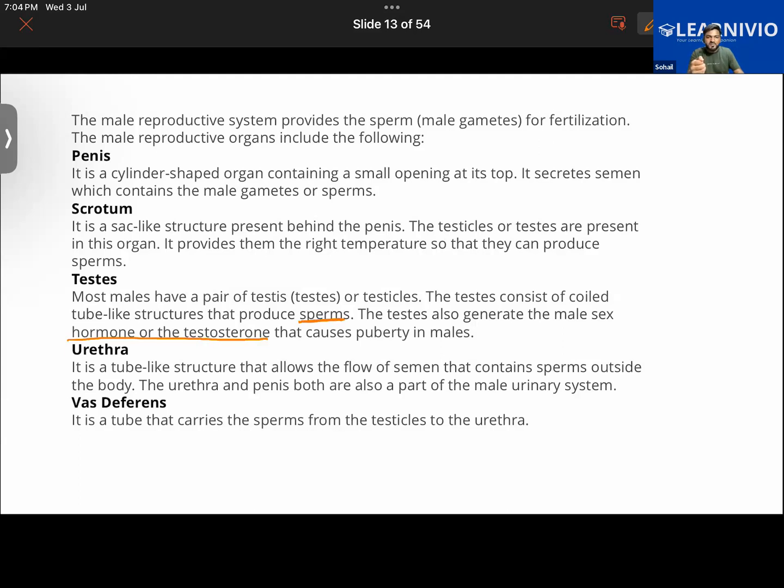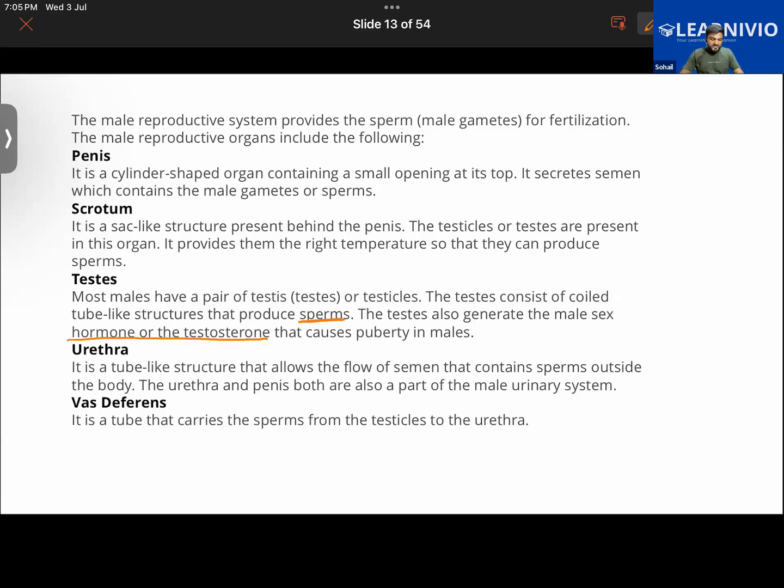Broadening of the muscles, increase in height, widening of the hips, all those are the secondary sexual characters. In the male child, the secondary sexual characters develop due to testosterone, which causes puberty. Puberty is when you get to see different types of changes developing in the body. Getting it?